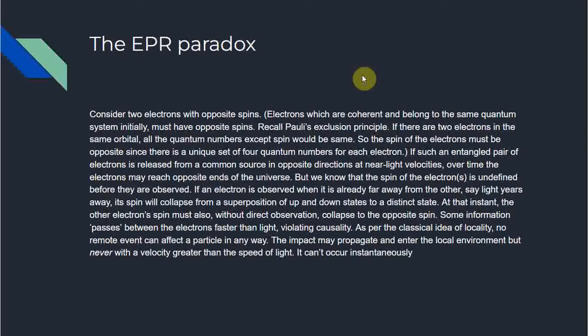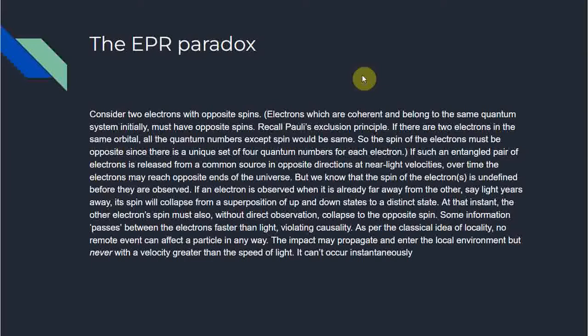But we know that the spin of the electrons is undefined before they are observed. Undefined in the sense that the spin, or any parameter, actually exists in a superposition of many possible states. Only on observation does it collapse to a particular state. So before we observe, the spin is in a superposition of both up and down states. If an electron is observed when it is already far away from the other, say light years away, its spin will collapse from a superposition of up and down states to a distinct state. At that instant, the other electron's spin must also, without direct observation, collapse to the opposite spin. Some information passes between the electrons faster than light, violating causality. So this was the paradox.